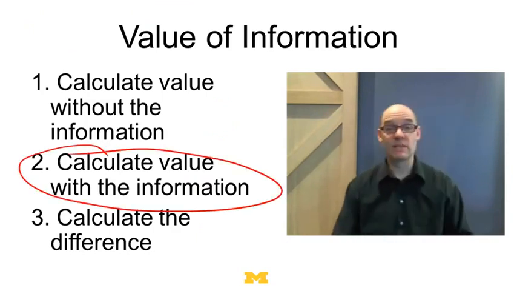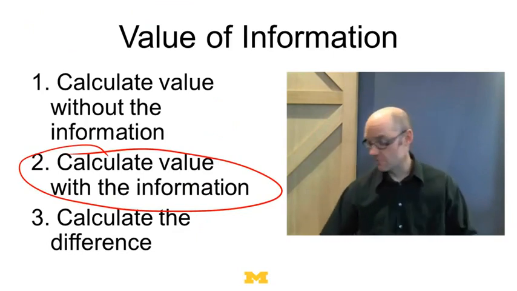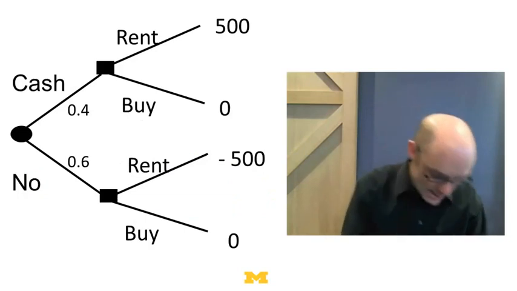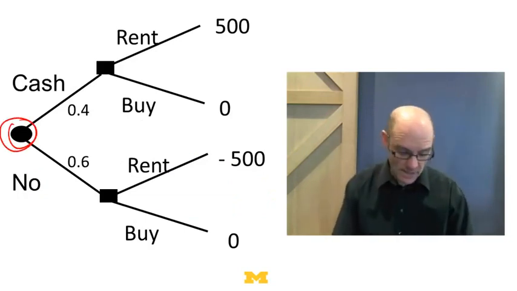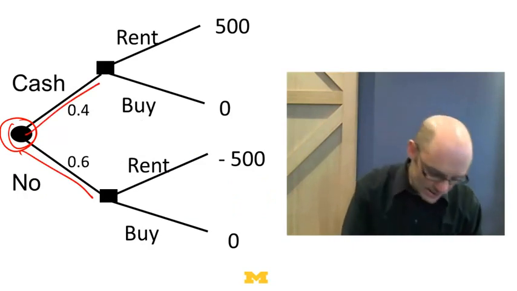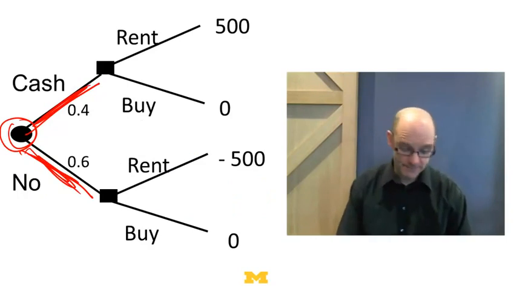Now what I want to do is calculate the value with the information. Suppose I knew what was going to happen. So now I can just draw another tree. And this tree is going to look different than the first tree, because first, this chance node is going to be revealed to me. Somebody's going to tell me, is there a cashback program or not? 40% of the time they're going to tell me yes, there is. 60% of the time they're going to tell me no, there's not.